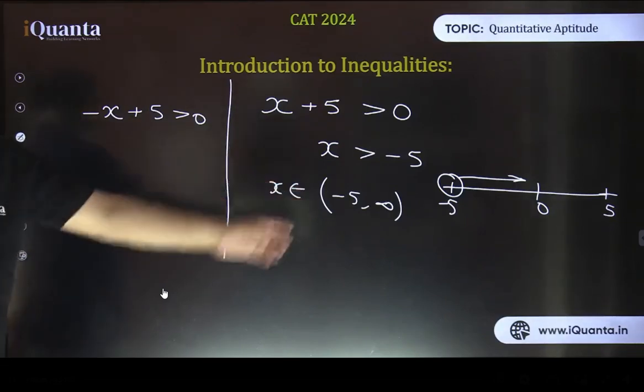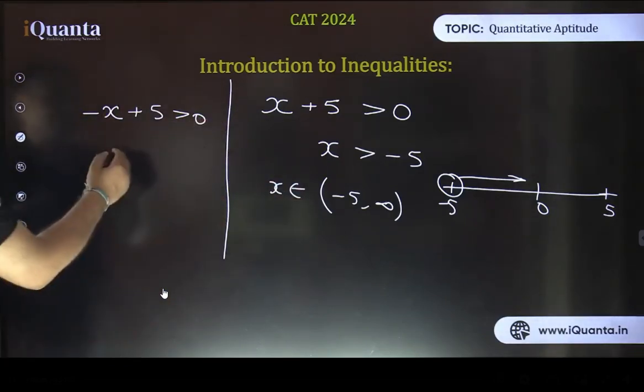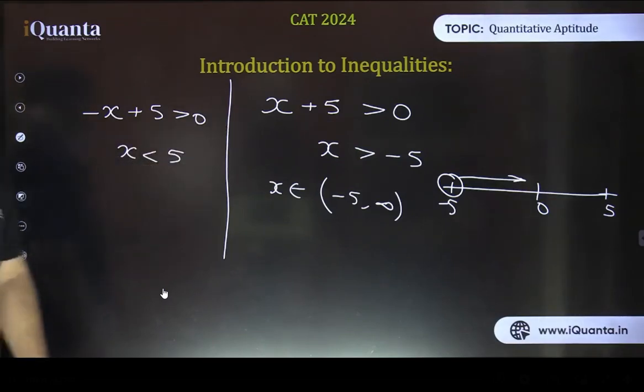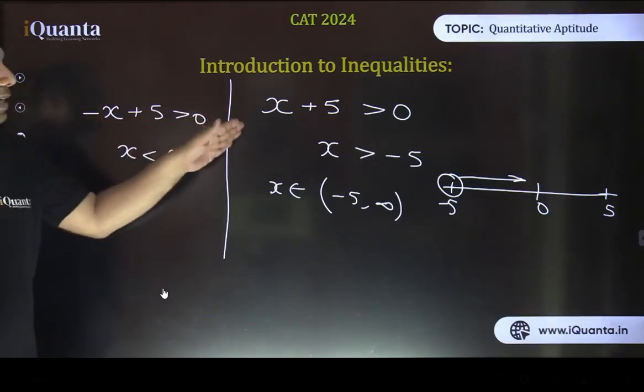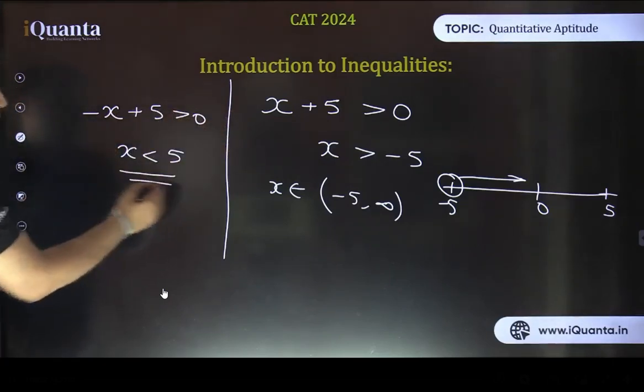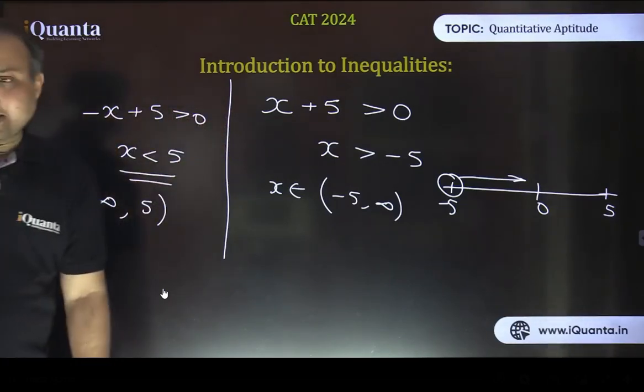Exactly the same way as we did last time. Either you take minus x to the other side, it becomes positive, and x comes out to be less than 5. Or in another way, adding x to both sides makes x cancel on the left-hand side, and on the right-hand side x will be less than 5. So that's the answer. It is minus infinity to 5, again excluding the boundary values.